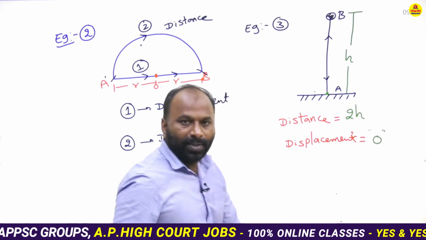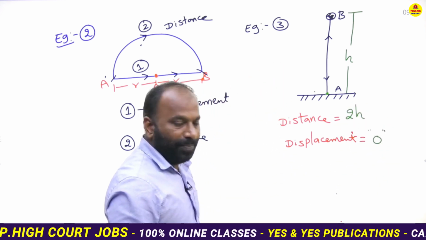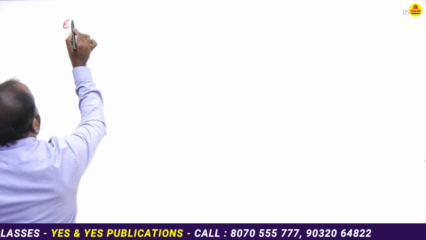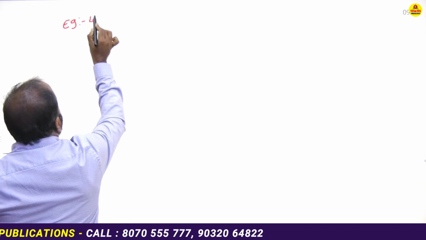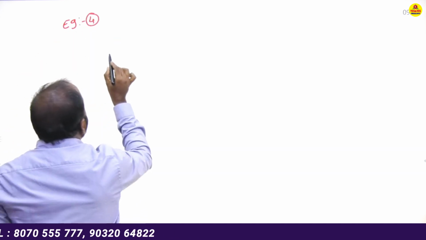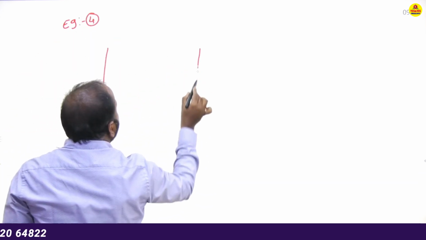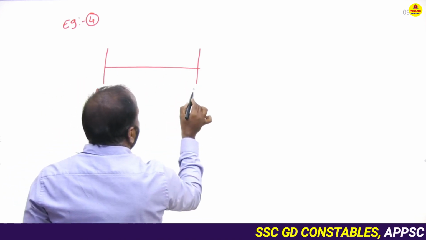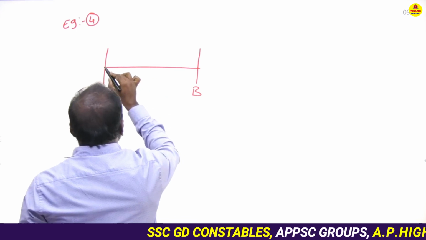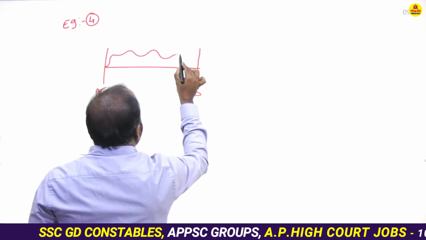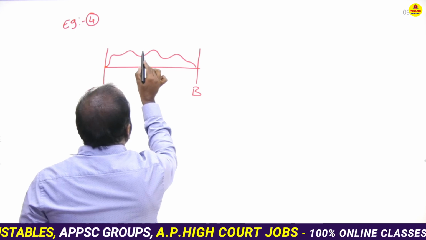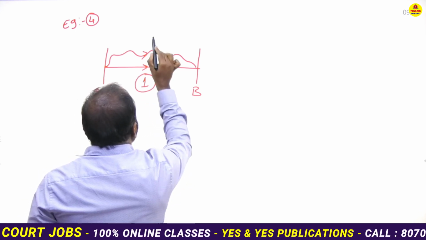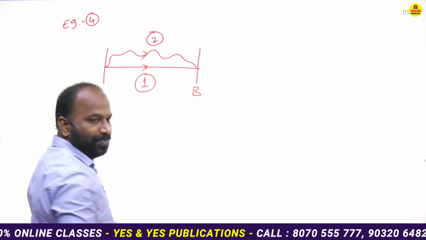This is another example. Take one more example here. Example 4. See, the object travels, there are two ways. One is A to B in a direct path and another one is B to A. This is the first path, this is the second path.